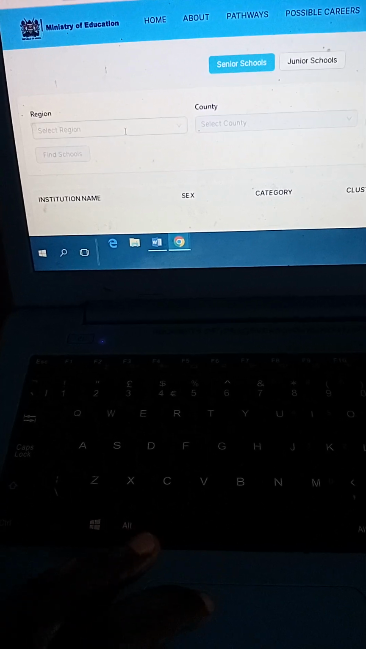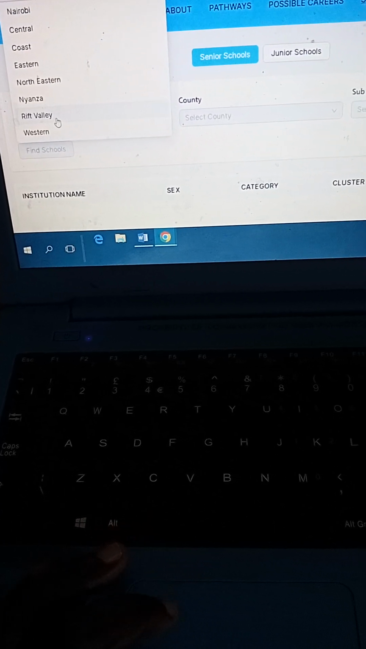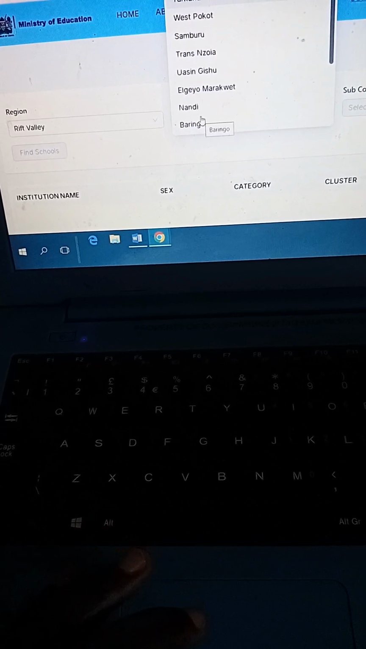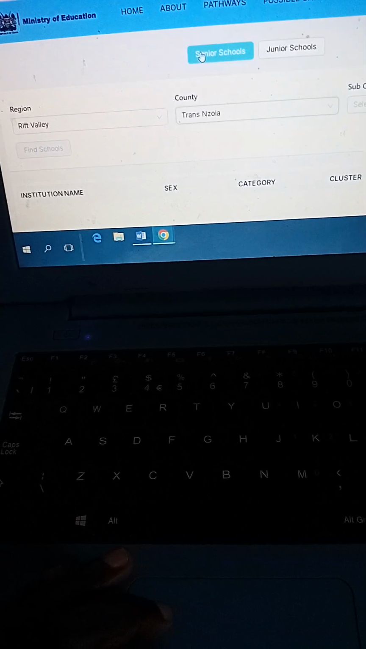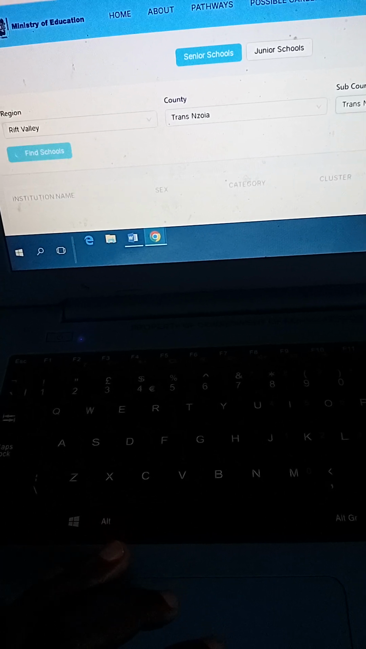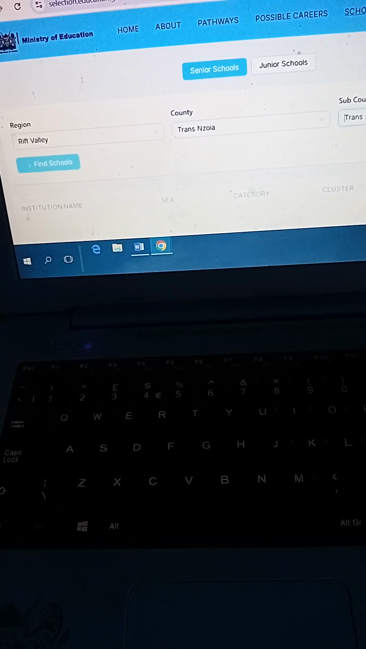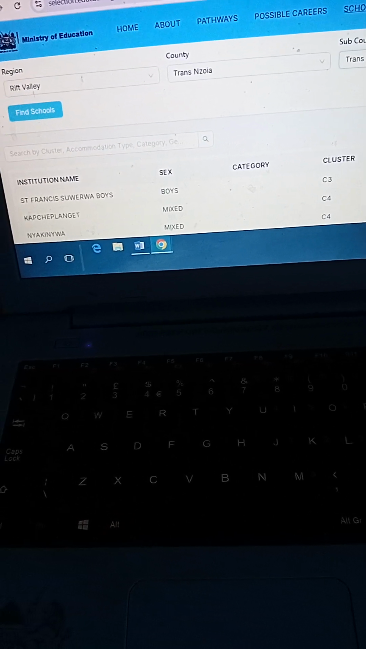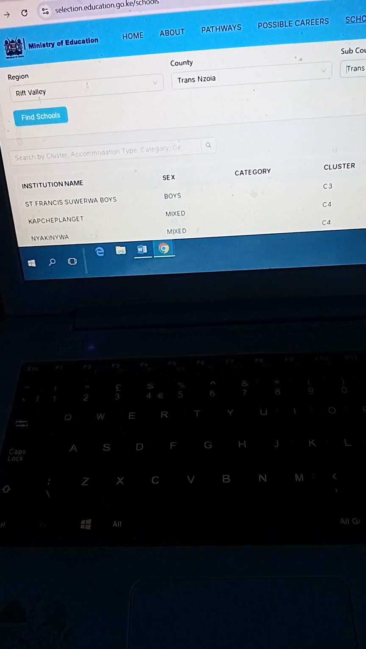So we have senior schools and junior schools. So you click this one for senior, and then you select the region. So let me choose Rift Valley, and then the counties that are found in Rift Valley, Trans Nzoia, then sub-county, Trans Nzoia East. So this one, after doing that, it will show all the schools that are found in Trans Nzoia East.